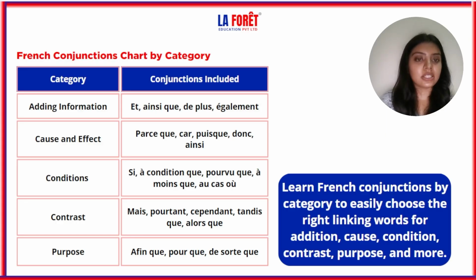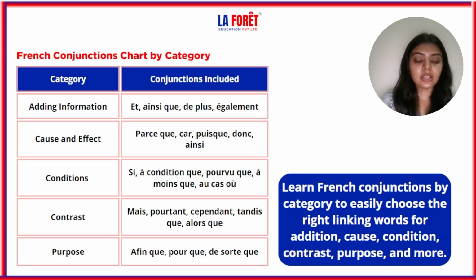Now let's repeat one last time with the categories. First one is adding information, and with that we use à, ainsi que, de plus, également. Next one is cause and effect. We use parce que, car, puisque, donc, and ainsi.